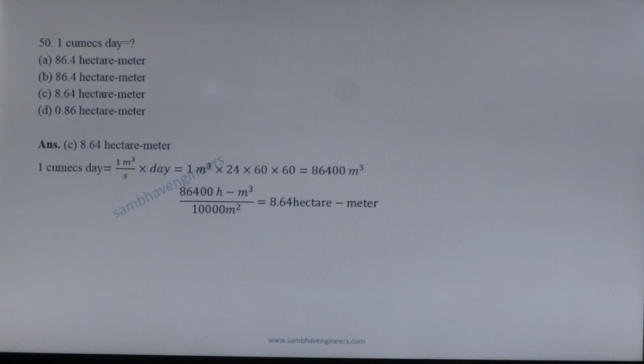Here we divide by area of 1 hectare. 1 hectare is equal to 10,000 square meter. So 1 Qmax day is equal to 8.64 hectare meter. Next question.